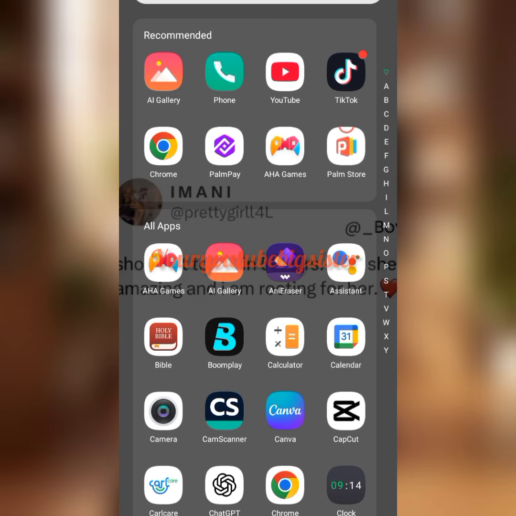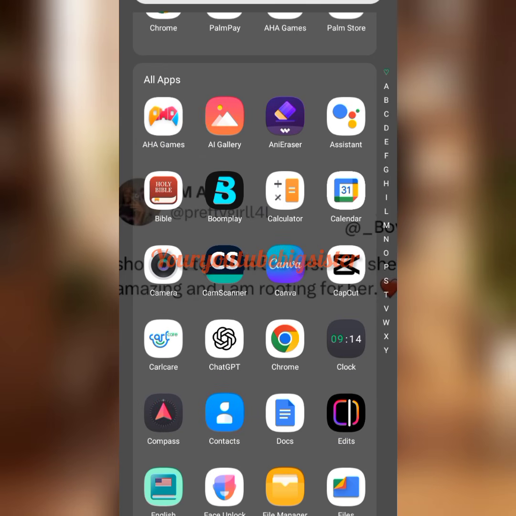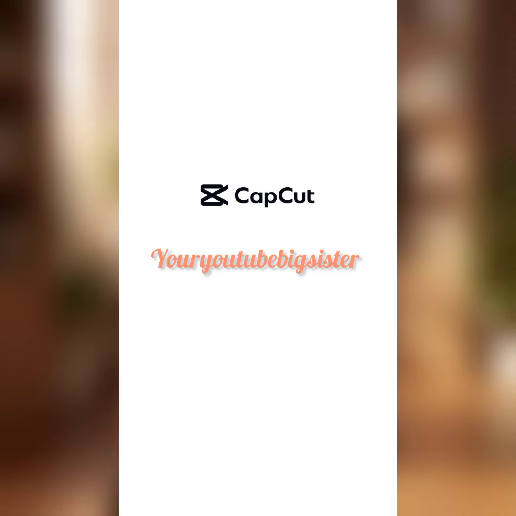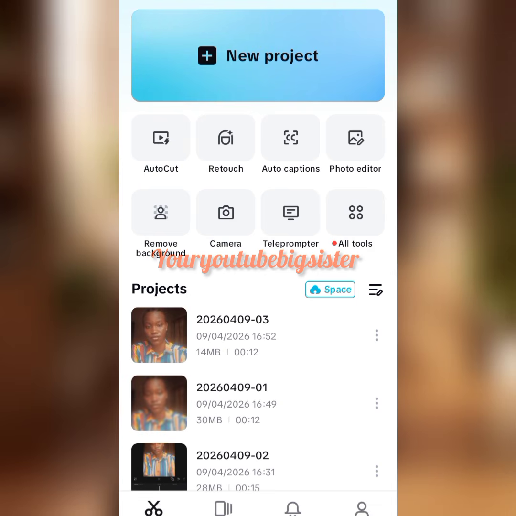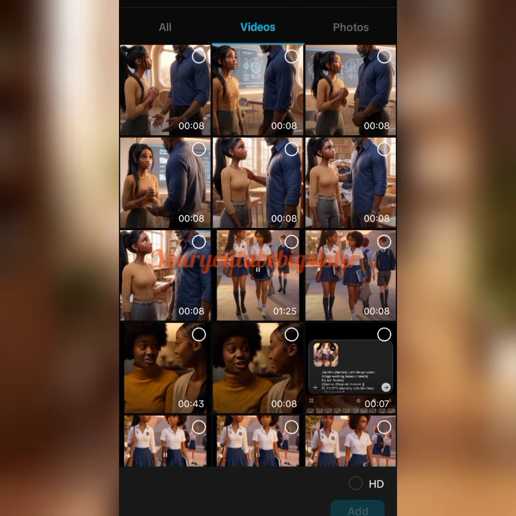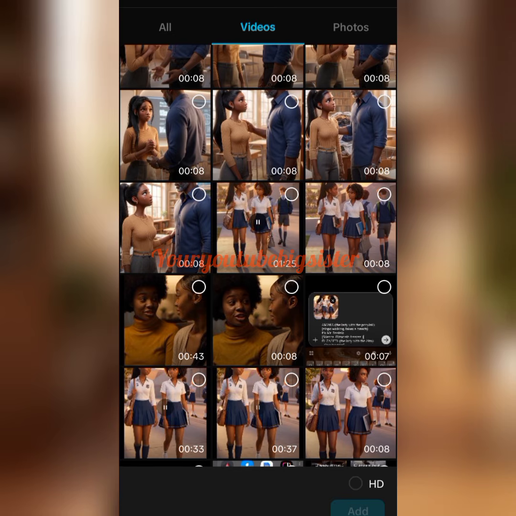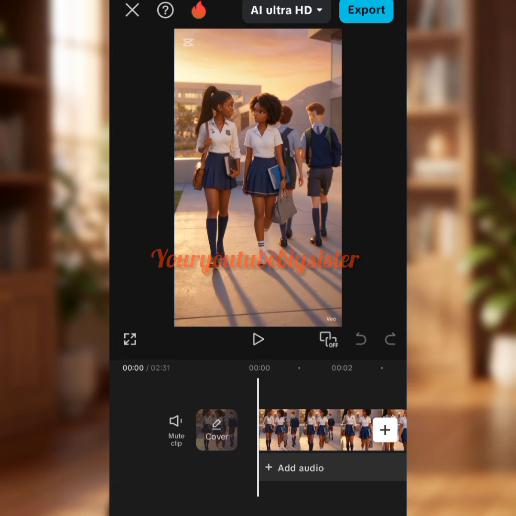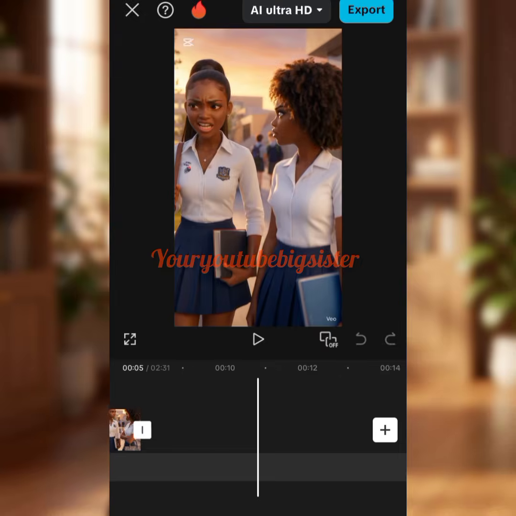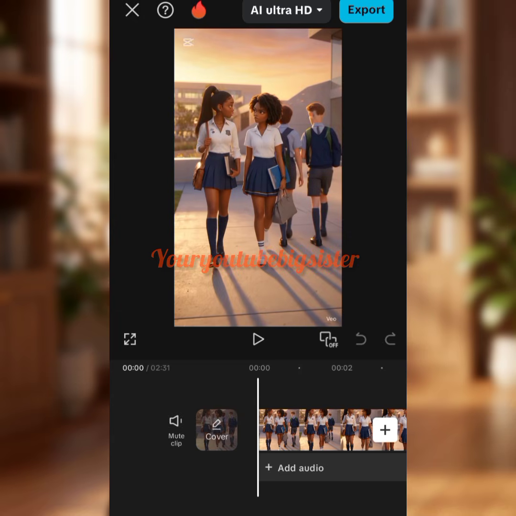So guys, now that we are done downloading our videos, the next step is to assemble them with CapCut. We have to edit them with CapCut. Feel free to use any video editing tool of your choice, be it InShot, be it Edits. Feel free to use any one of them. So I will just have to bring in all my videos and edit them. So here they are. Then I'll have to go through them, remove all the excesses, put my text if I want to, and put other necessary things to make my video come out so nice. So I'll play it for you guys once I'm done editing.